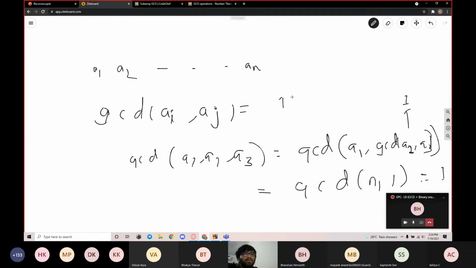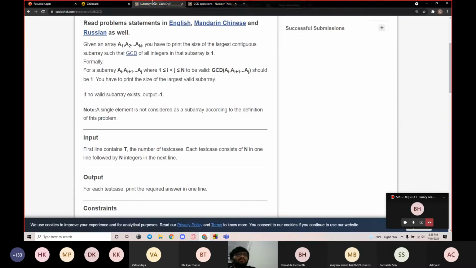Basically, if we have the GCD of any two elements equal to 1, that means the whole array will also have the GCD equal to 1. That means all we have to find is, instead of searching each subarray, we take the GCD of all the elements directly, and then check whether the total GCD is 1 or some other value greater than 1. If it is 1, the maximum subarray needed is the total n elements itself. But if the GCD of all the elements is not 1, it is not possible to find a subarray such that the GCD is equal to 1. I hope I'm clear with this. If any doubt, please raise your hand or ask in chat.